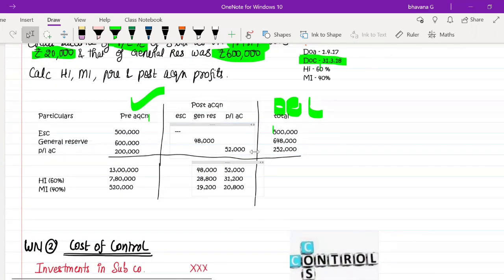This is how you prepare your working note number 1. Do you guys have any doubts on how to prepare working note number 1? How you will use it to prepare a consolidated balance sheet, I will explain later. But for now, have you understood how to prepare a working note? Now I'll explain what this working note is about.